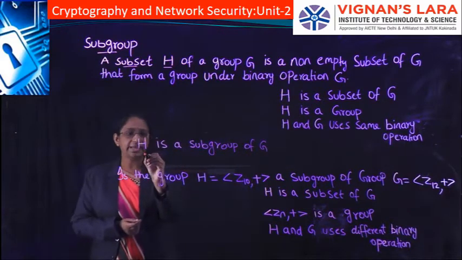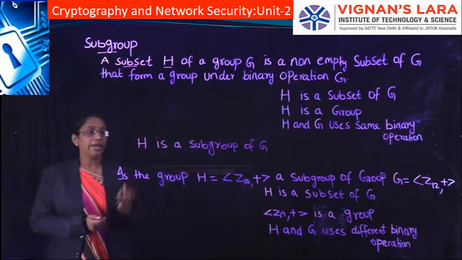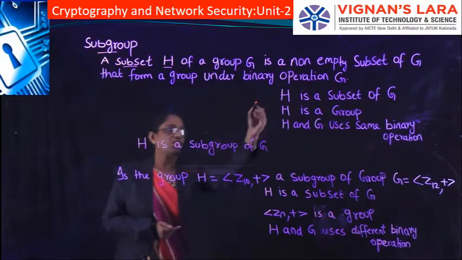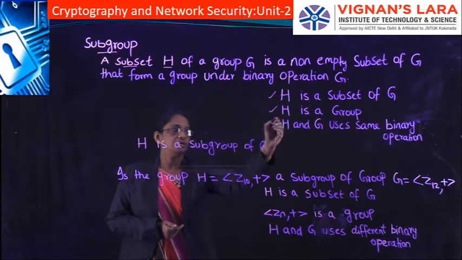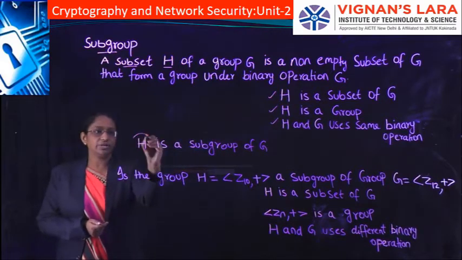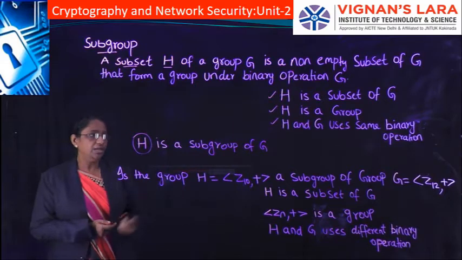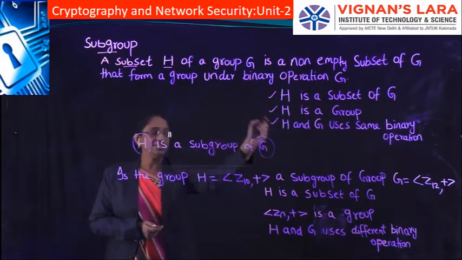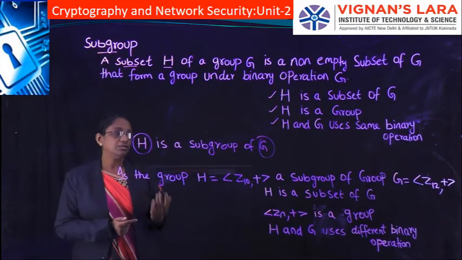H is said to be a subgroup of G if it satisfies these three properties. What are those three properties?